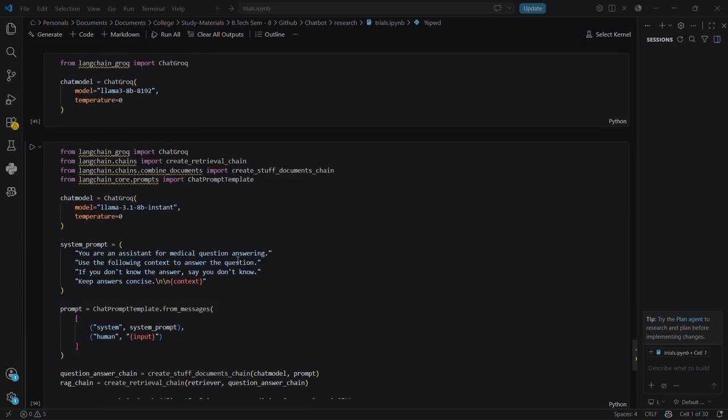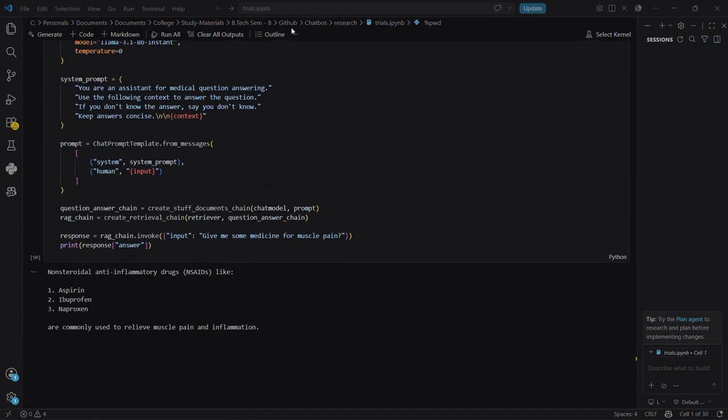Okay, so when the user gives a prompt, the information is converted into chunks and the vector store is searched, and the results will be displayed here as per the question given. Okay, let's move on to the heart disease prediction module.